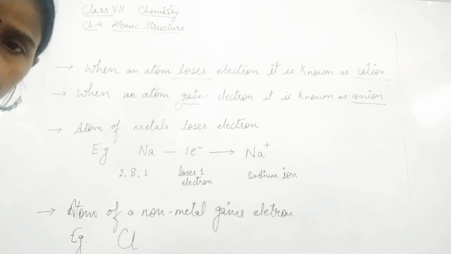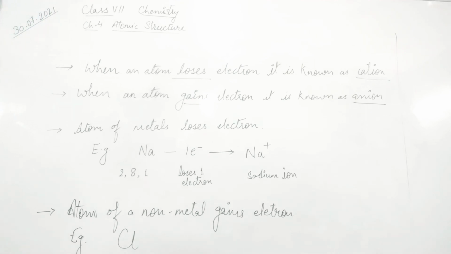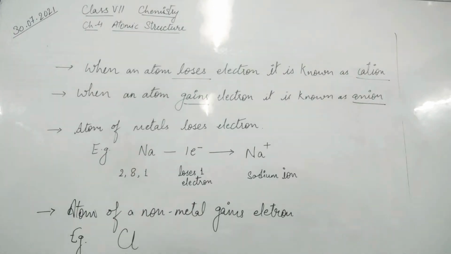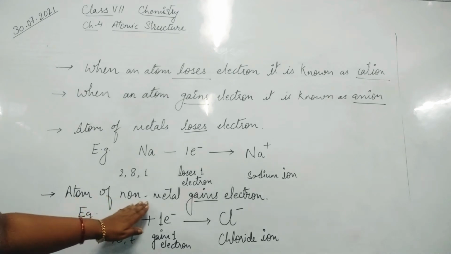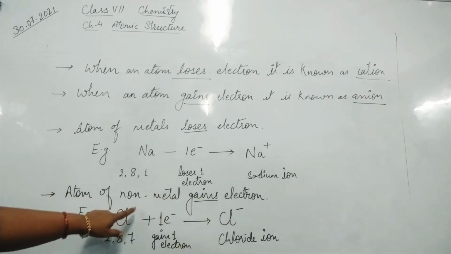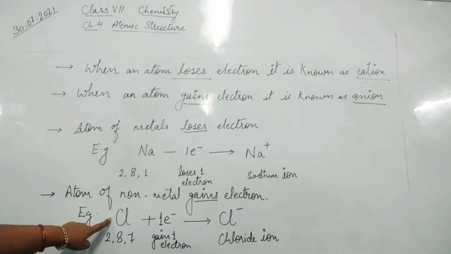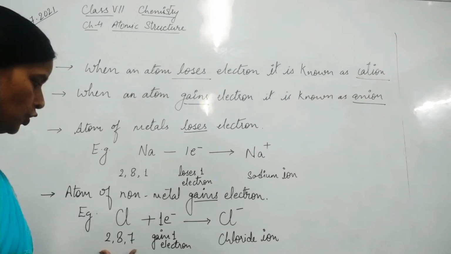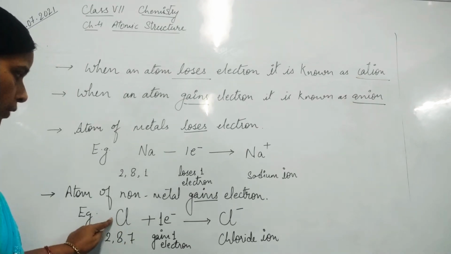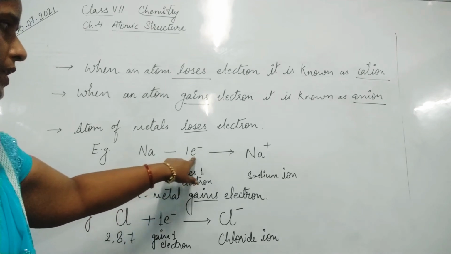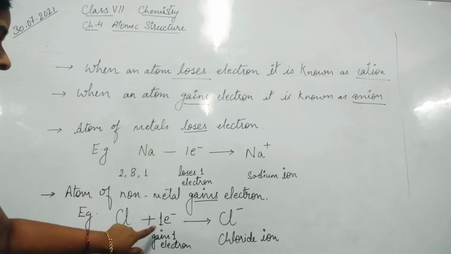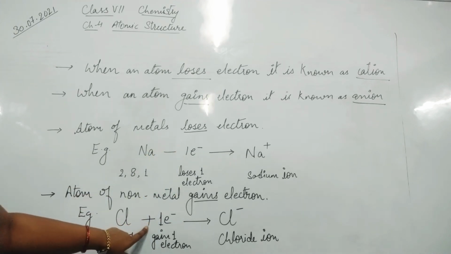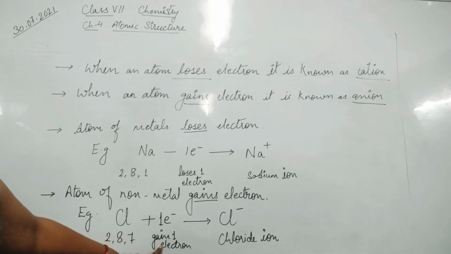I hope you are not able to see its electronic configuration, so I will write it again. Now I hope it is visible to you. So an atom of a non-metal gains electrons. Example we have taken of chlorine. Its atomic number is 17 and its electronic configuration is 2, 8, 7. So here this chlorine will accept 1 electron from sodium. The sodium has lost 1 electron, so this lost electron will be added, or this chlorine will accept 1 electron.